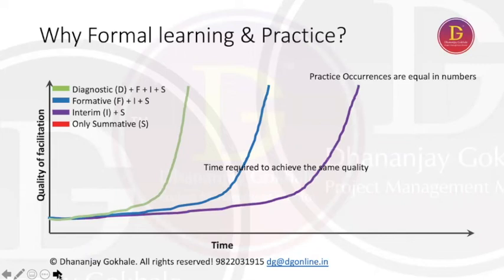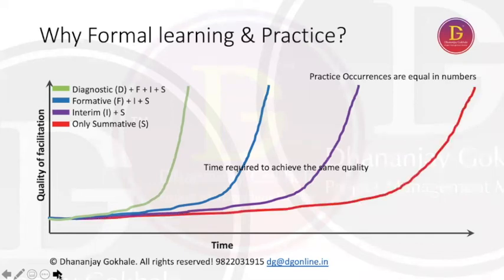Interim, you can't start with the interim feedback unless you start the presentations. So you'll have to wait for the time. Then it will give the feedback. And finally, summative. You'll have to wait. But if you take the feedback, it will definitely improve. Is it fine? So if you really want to improve, pay attention to all the feedbacks, see the investment and the returns. Ultimately, we need quality.